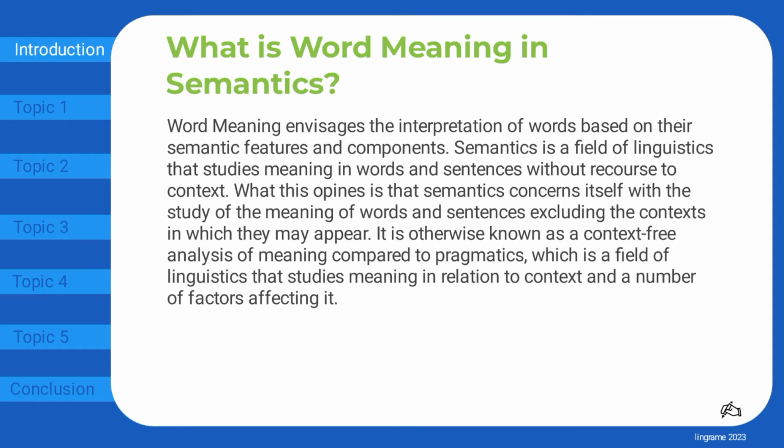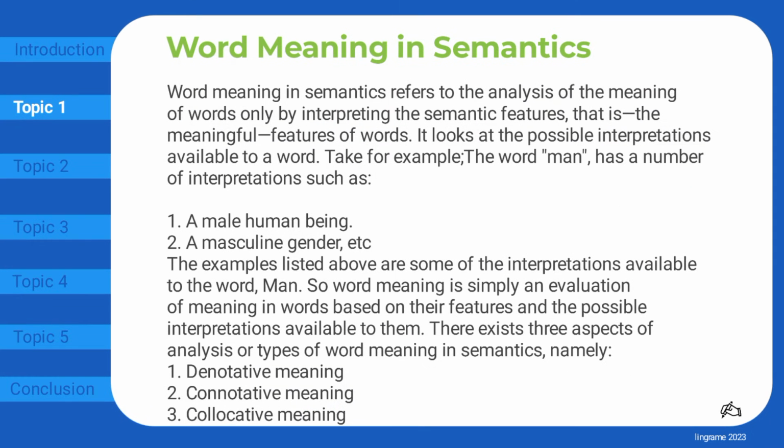It is otherwise known as a context-free analysis of meaning compared to pragmatics, which is a field of linguistics that studies meaning in relation to context and a number of factors affecting it. Word meaning in semantics refers to the analysis of the meaning of words only by interpreting the semantic features, that is, the meaningful features of words. It looks at the possible interpretations available to a word.